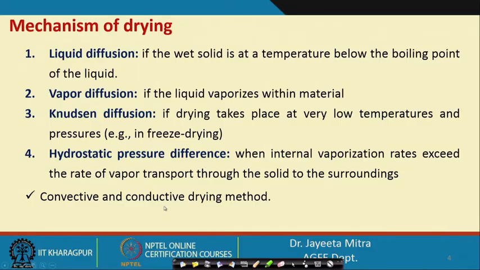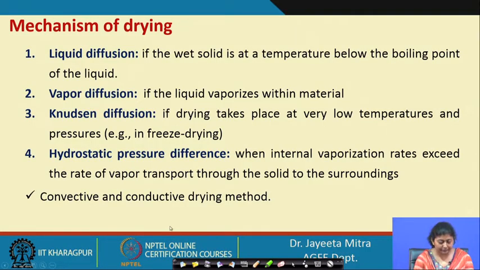Another is the conductive drying method, or it is also called the boiling drying method. In that case, the liquid itself is boiled, and the pressure and temperature of the chamber are such that the liquid will boil and eventually come out of the food matrix. Okay. So, this kind of system we can see in vacuum drying or drum drying.